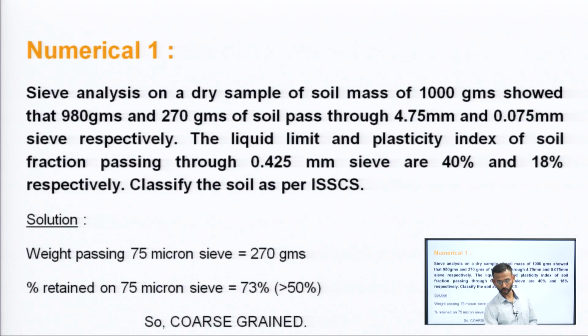Now, we will be moving on to the numericals. See here, this sieve analysis on a dry sample of soil mass of 1000 grams showed that 980 grams and 270 grams of soil passed through 4.75 mm and 0.075 mm respectively.